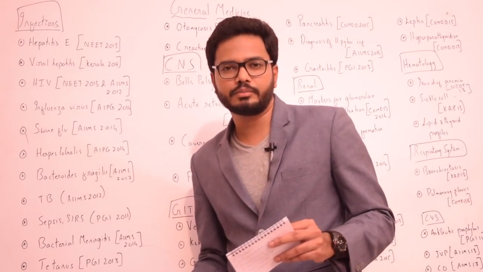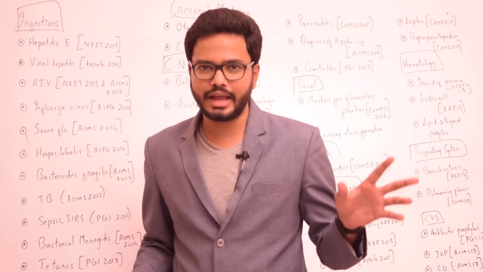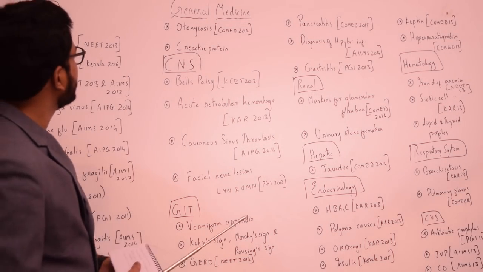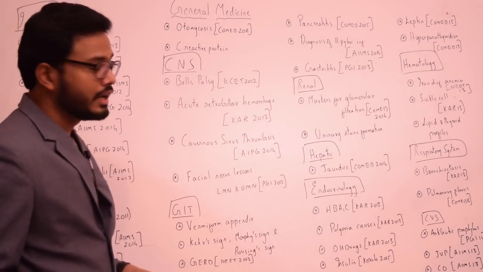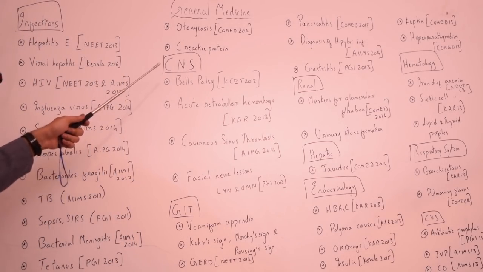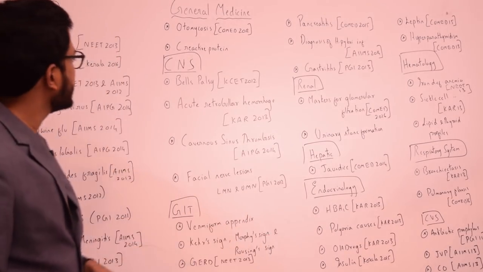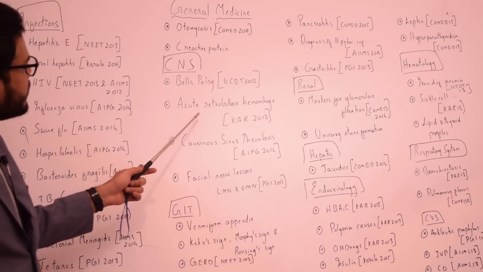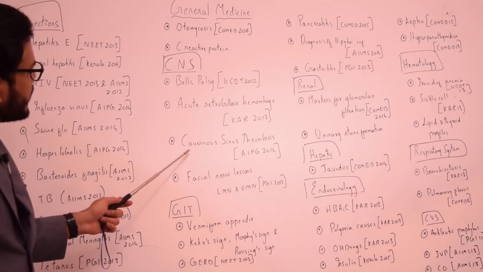So in general medicine, usually we have questions either from the clinical signs and symptoms or even from the management aspect, right? And coming to various other miscellaneous topics in infections, we even have questions on otomycosis in COMET 2012, and also a question on C-reactive protein, right? And coming to the central nervous system, we have various important topics from which we have several questions in the previous 4 to 5 years, starting with Bell's palsy, asked in KSET 2012, and also questions on management of acute retrobulbar hemorrhage, asked in Karnataka 2013, and also cavernous sinus thrombosis.